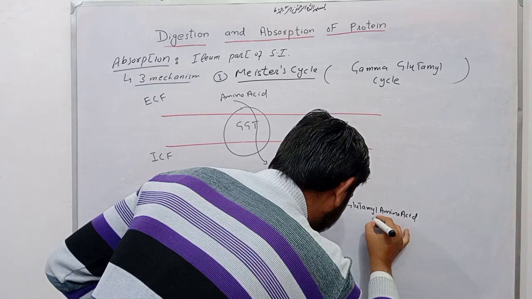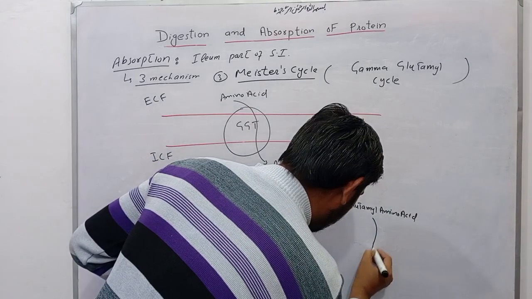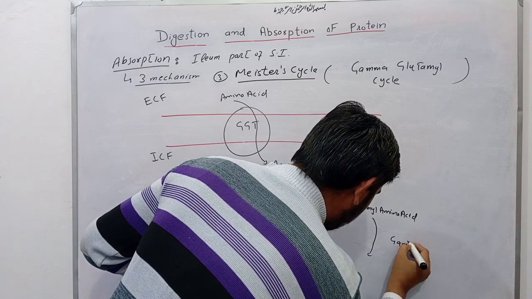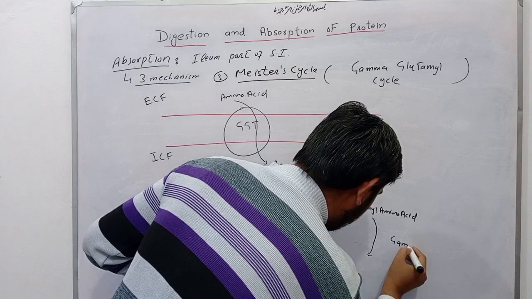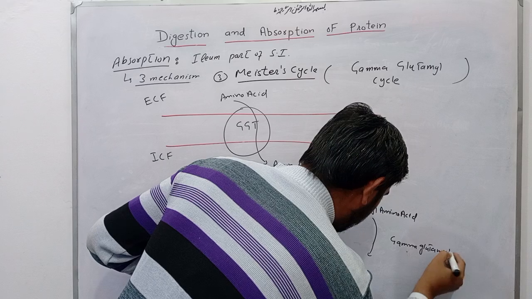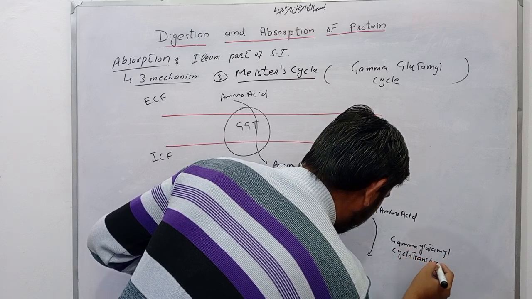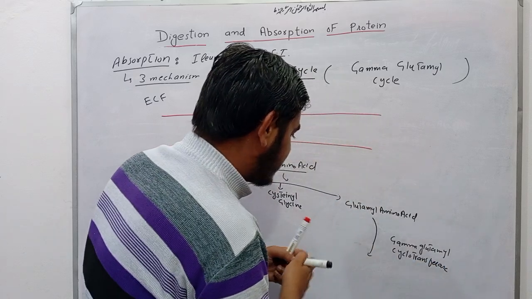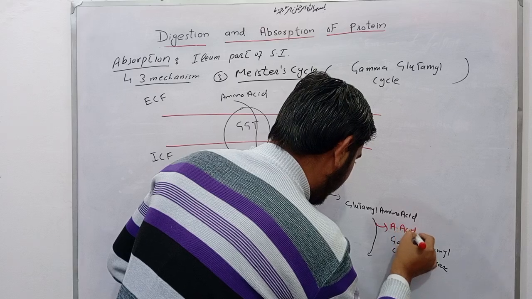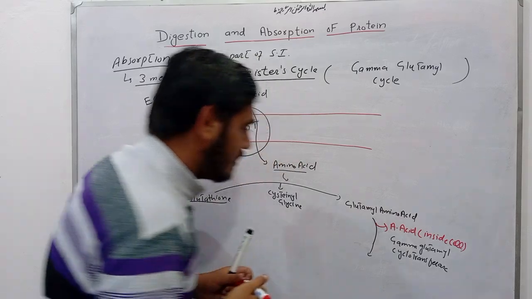In the next reaction, with the help of gamma glutamyl cyclotransferase enzyme, this amino acid gets released and moves inside the cell for further metabolism process.